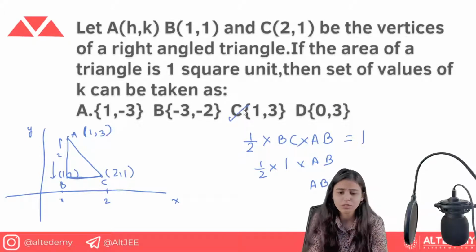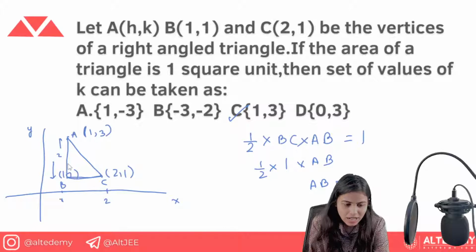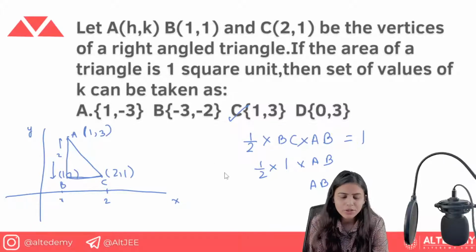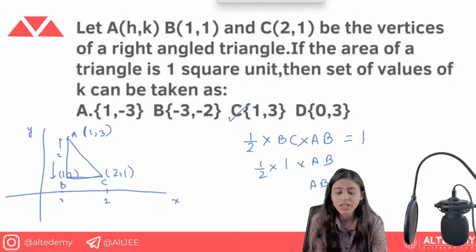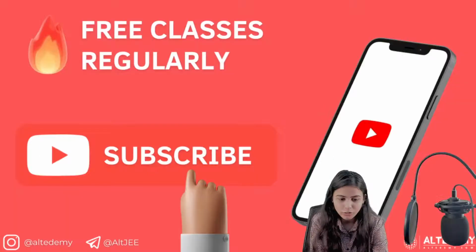How did you get it? Just using the area of the triangle, which was a basic thing. I hope all of you know that half into BC into AB. Now you got the answer. There was no need of calculating the hypotenuse, because we have been given BC, we got the base, and the area was given, so we can get the height. Now when the height is given, we can just add up the below distance and we can get the coordinate of that point. Okay, simple question. Was it simple? So I told you about the Cartesian coordinate and then I made you this question. You did not need any theory for doing this question.